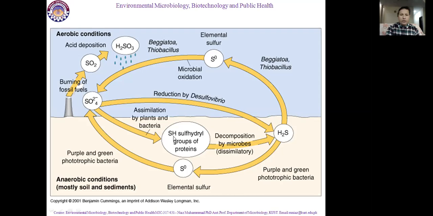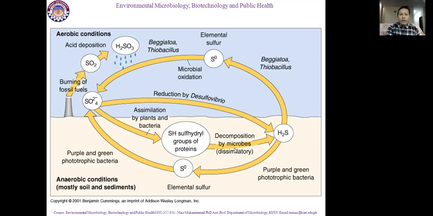After the death of plants and microorganisms, these go into the soil, and in the soil another microbial population is present which is responsible to decompose all organic molecules. They are decomposing microorganisms. So bacterial cells and plant cells are decomposed into elemental forms.